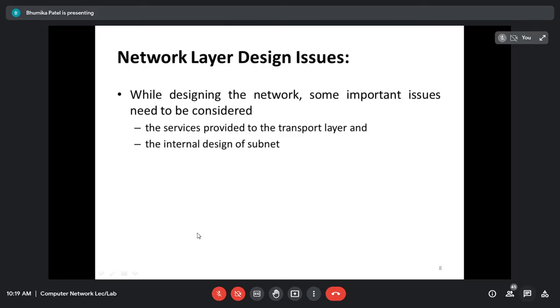Design issues. So the important network layer design issues include the services provided to the transport layer, that is, it has to deliver the data to the transport layer, right? And the second main issue is what? The internal design of the subnet, whether you are using connection oriented or connection less. Based on that we are going to send the data, right?